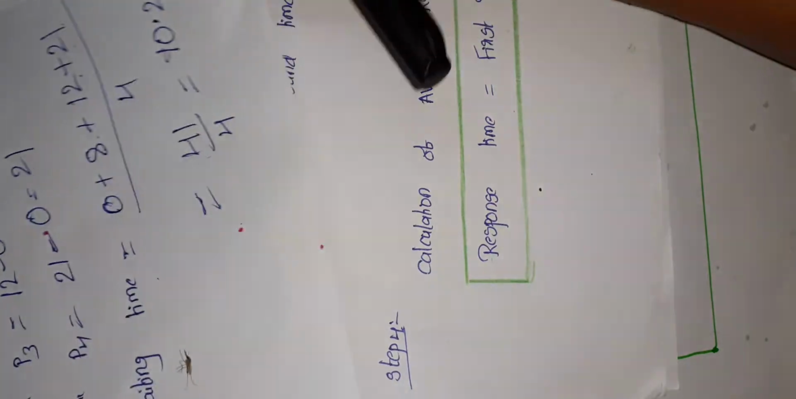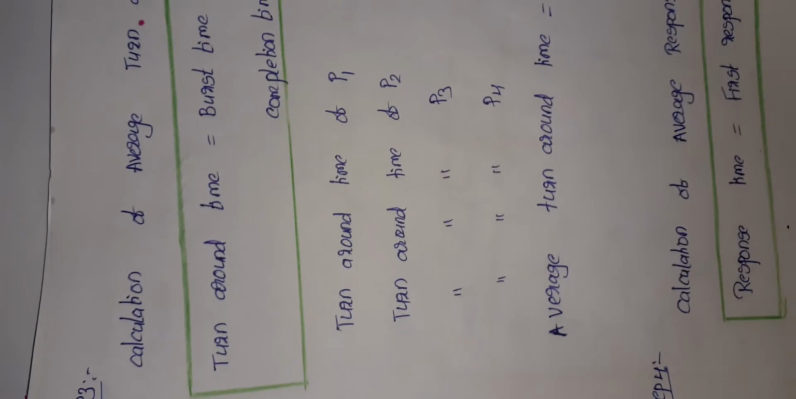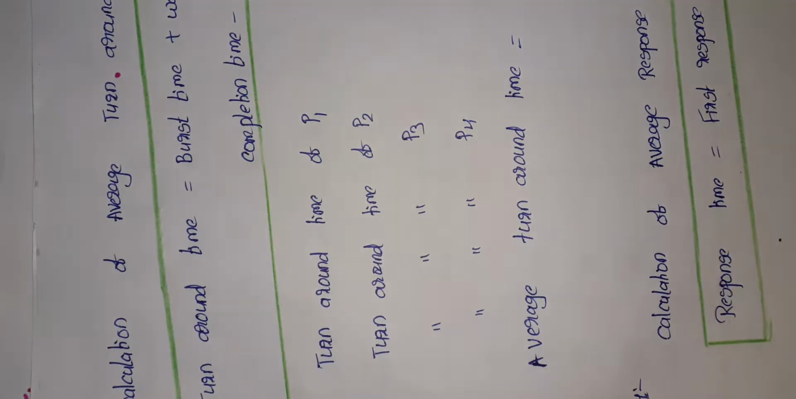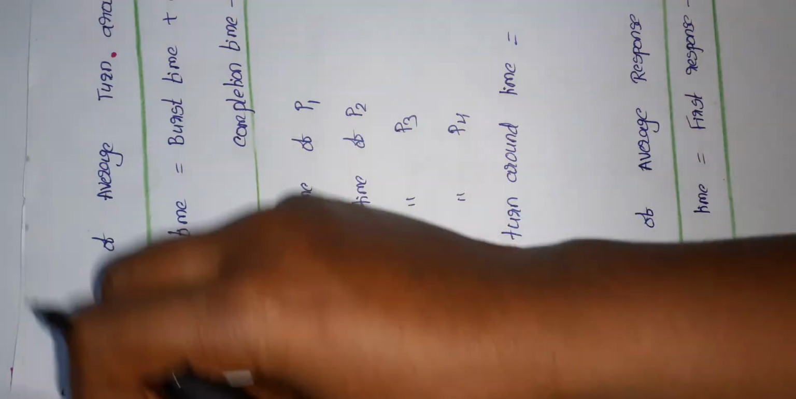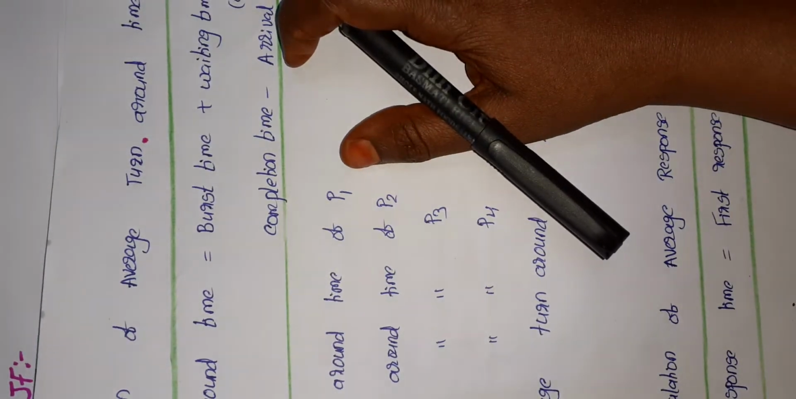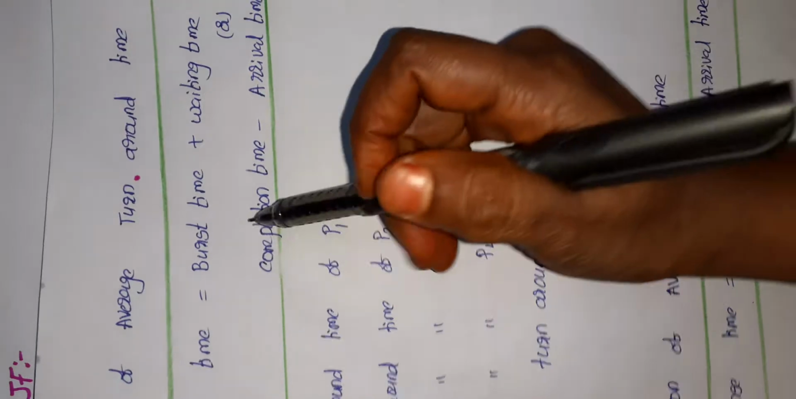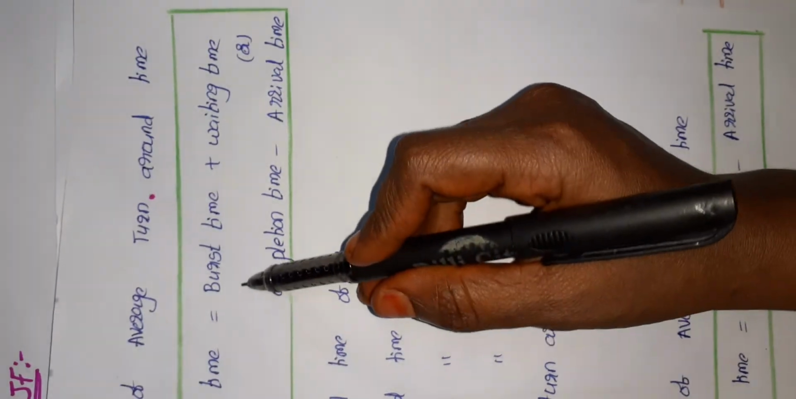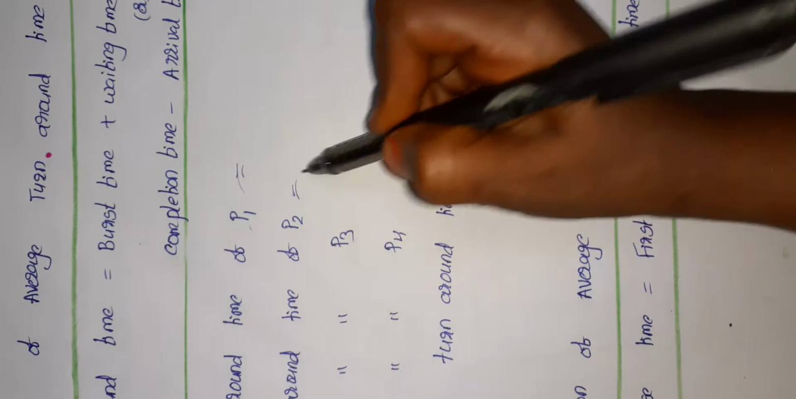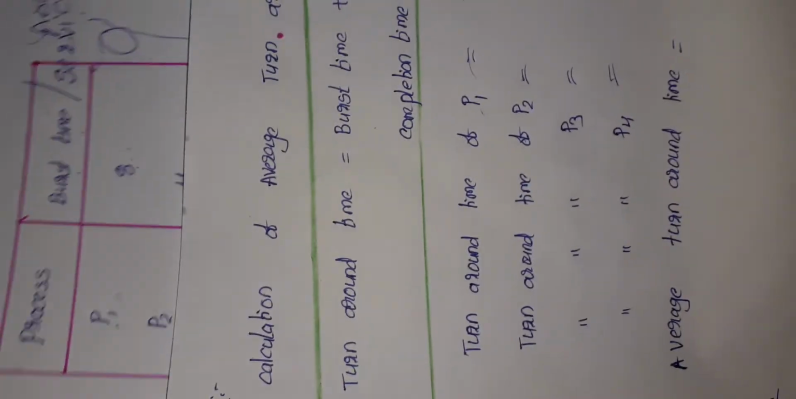Now the next step is the calculation of turnaround time. For the calculation of turnaround time, the formula is burst time plus waiting time. We have the values of waiting time and we have the values of burst time also. Let us see, first of all take the burst time values. The burst time of P1 is 8.